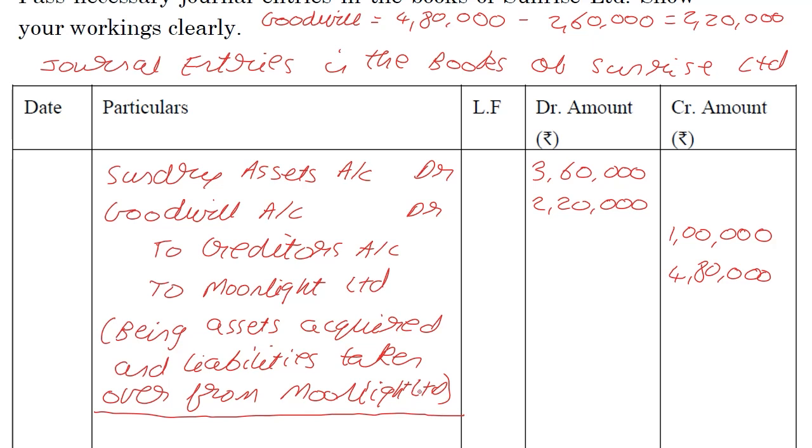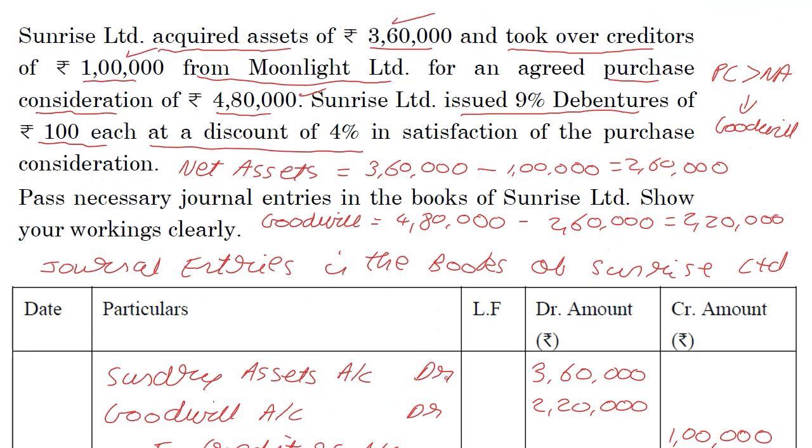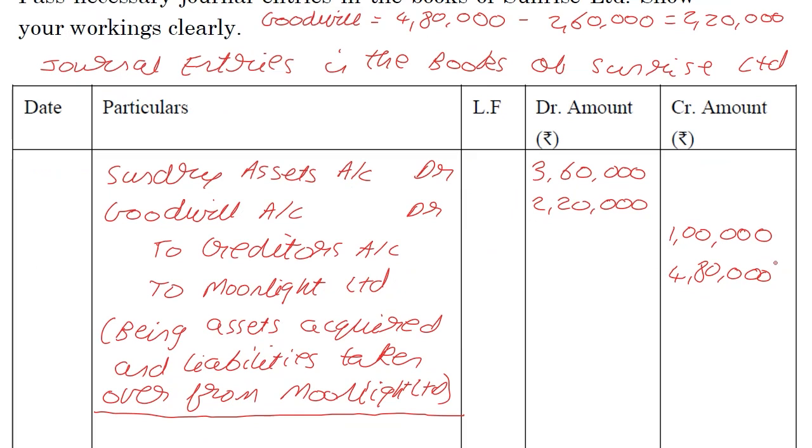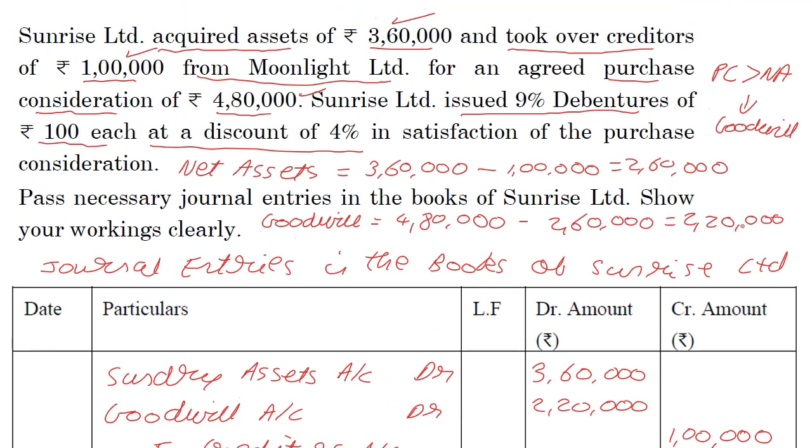Now, the next journal entry is when we are satisfying the purchase consideration, and they're telling us we issued 9% debentures of 100 each at a discount of 4%. How much do I need to pay the person? I need to pay the purchase consideration, which is 4 lakh 80. And I am giving away debentures of 100 each at a discount. So I need to know the number of debentures.